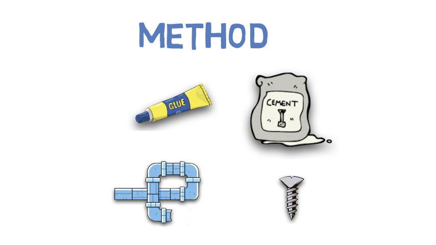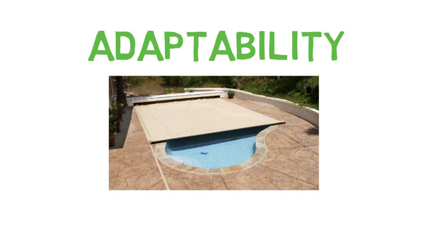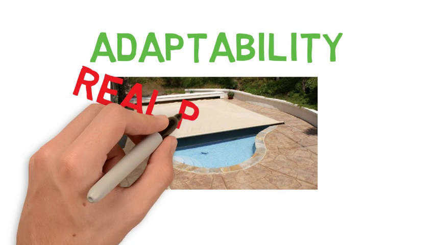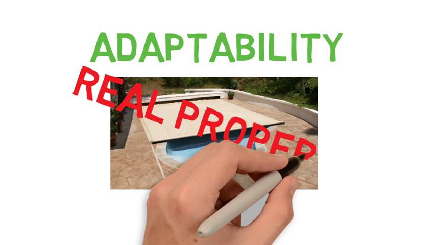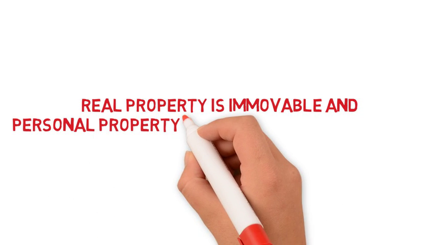You may be able to unscrew or remove a light fixture, but it was affixed and will probably be considered to be a fixture as implied by the very name. Adaptability. If the item becomes an integral part of the home, it cannot be removed, such as a pool covering. A pool covering is movable, but because it is an integral part of the property, it is a fixture and thus considered real property. This is one of the examples for why we say personal property is movable is a general rule, not an absolute rule.